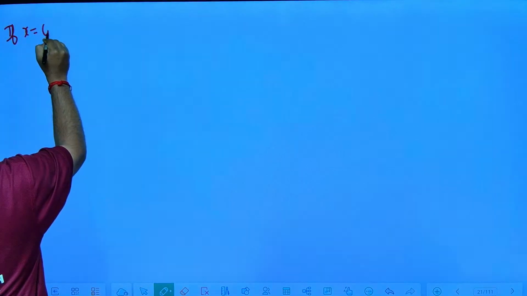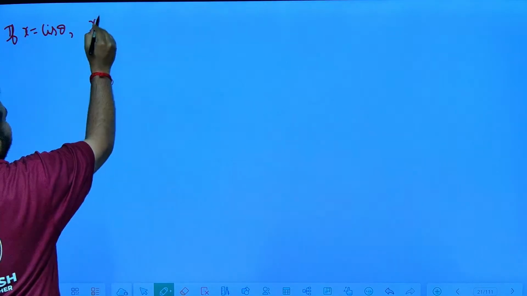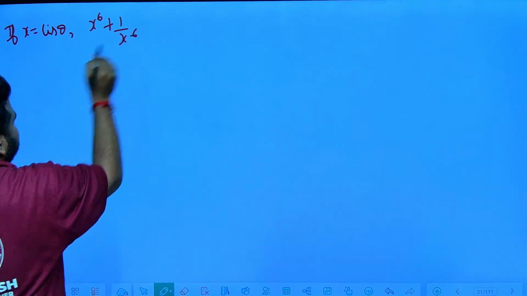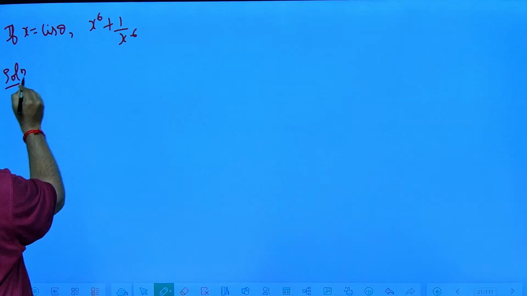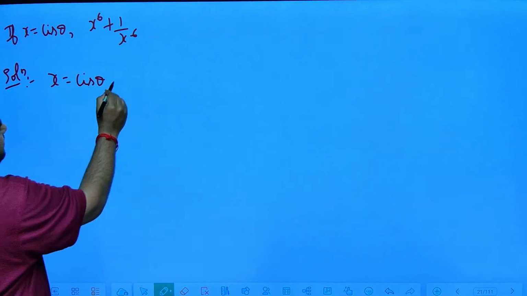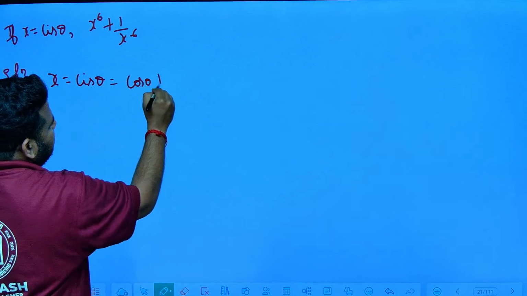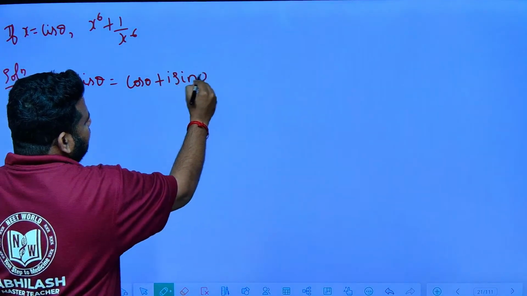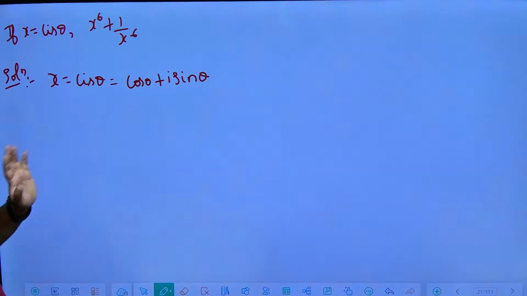If x is equal to e to the power of iθ, they are asking us to find x to the power of 6 plus 1 by x to the power of 6. Solution. What they are telling? x is equal to e to the power of iθ, correct? e to the power of iθ can be written as cos θ plus i sin θ.